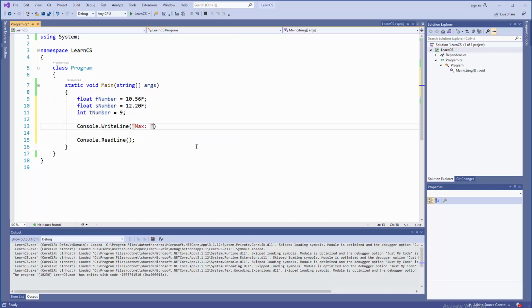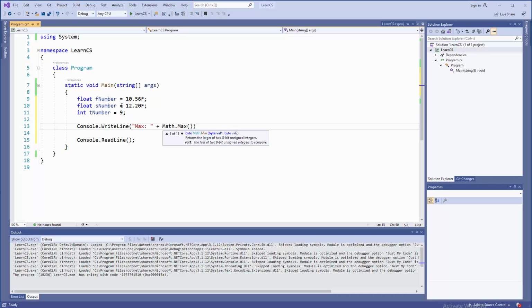So the simplest possible case is just concatenate that with a dedicated class where we have a dedicated method to get the maximum value, which is the Math class, and in the Math class we have the Max method. We need to pass to it two numbers.